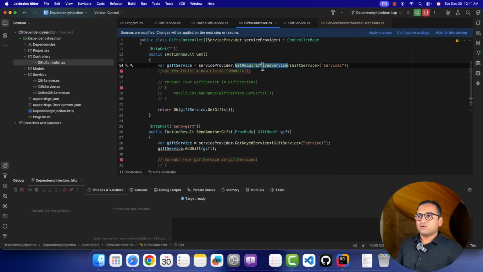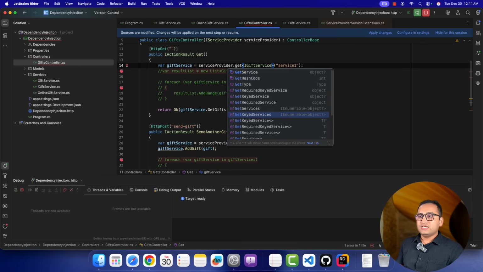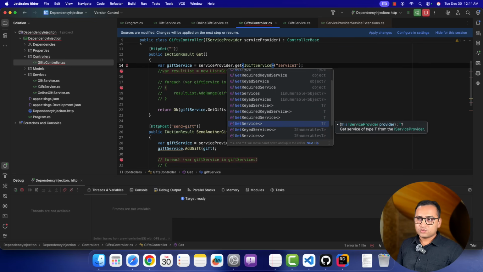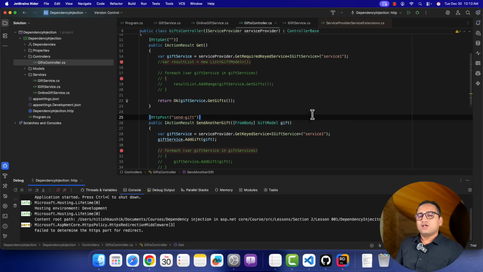What else do we have over here? So get keyed services, you will get all the services. Get keyed service, you will get only one. Required means you will get the instance for sure. Get required service, we have covered. Get this one also we have covered. We have covered all of them. We have covered so many things about this service provider.